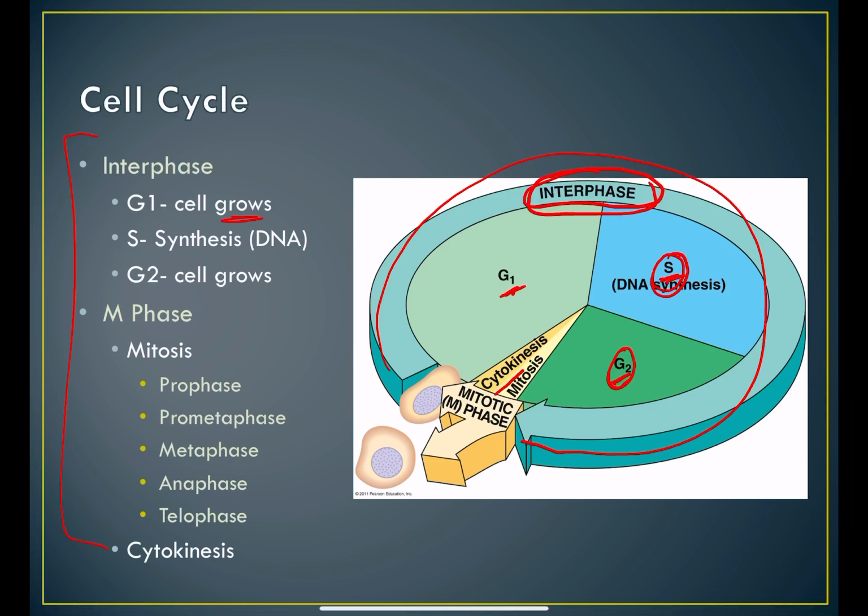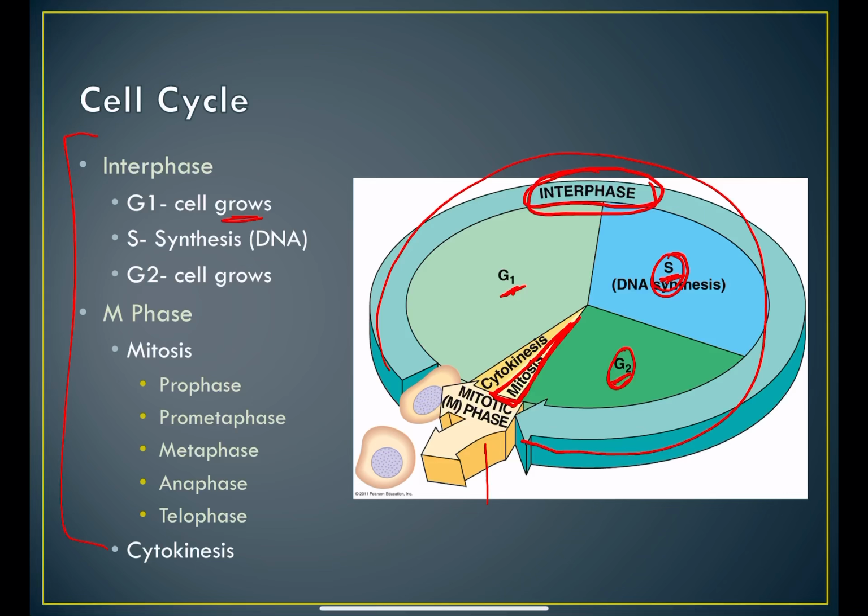A very small part of the cell cycle is mitosis, okay? So sometimes people will mistakenly exchange the terms mitosis and cell cycle, and that's not exactly correct, okay? Mitosis is just a small part of the cell cycle.